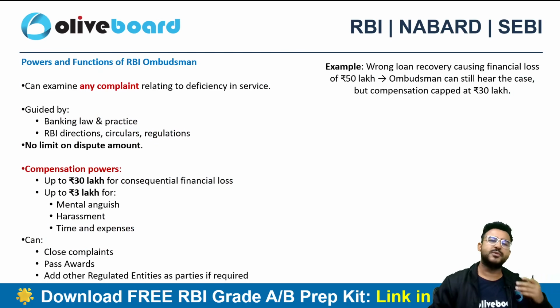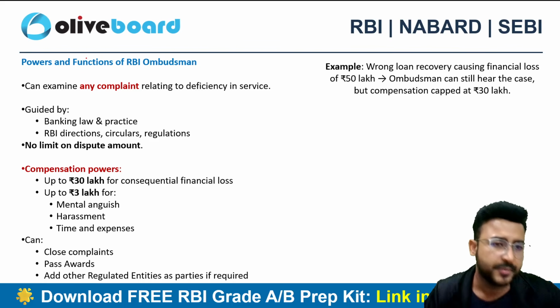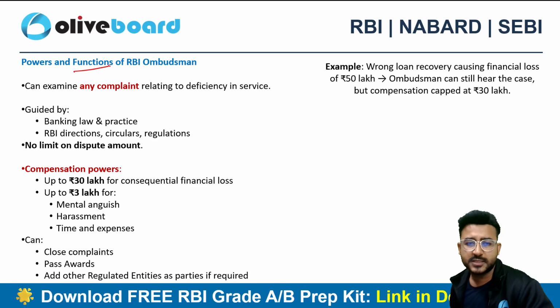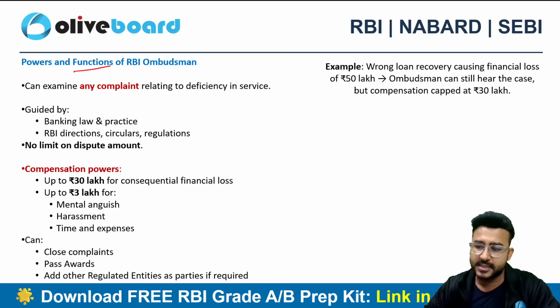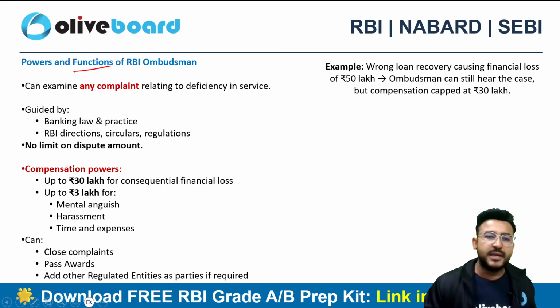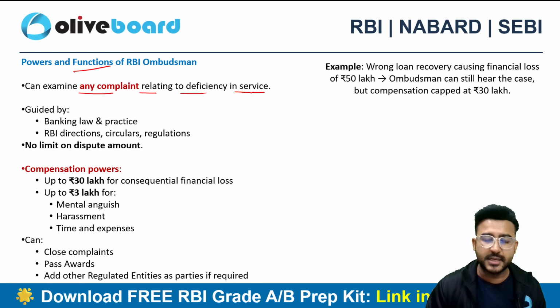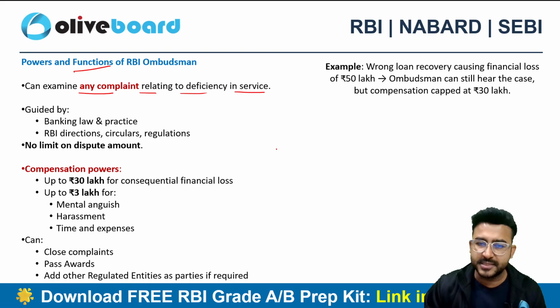Now let's discuss some of the powers and functions of the RBI Ombudsman. What kind of powers do they have, and what are the day-to-day functions that they have to deliver? The Ombudsman can examine any kind of complaint relating to deficiencies in service.